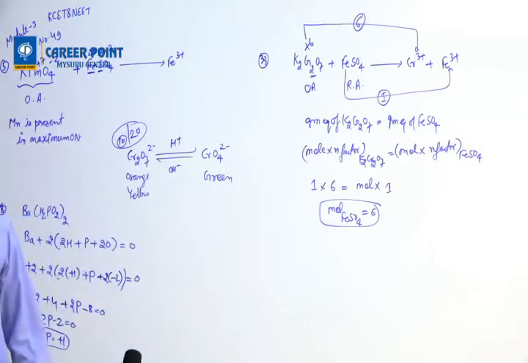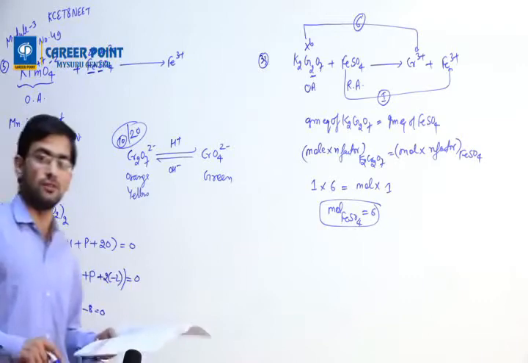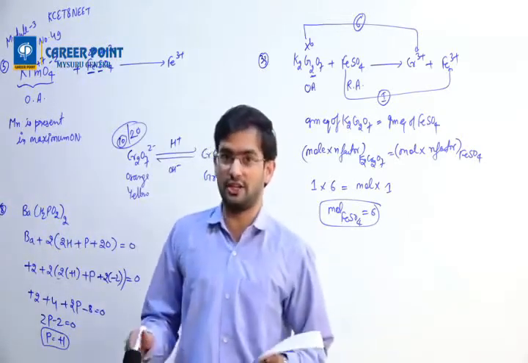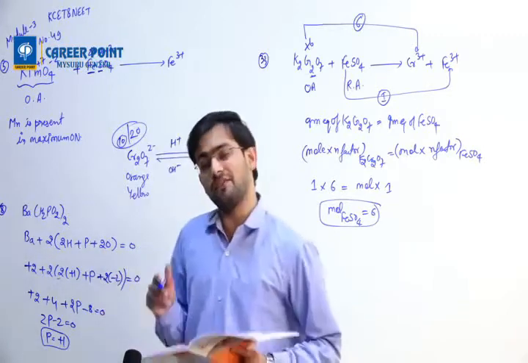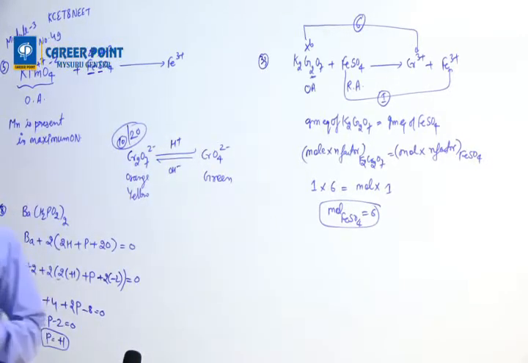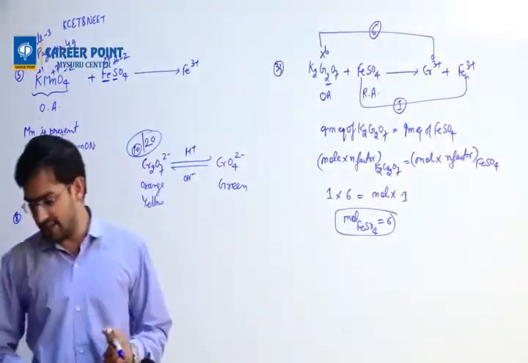And the last question, 35. Okay. What is the oxidation number of iron in Fe(H2O)5NO? We will solve this question in coordination compounds, not yet, because I need to teach some concepts first. So question 35 will be solved in later classes. Any other doubt?